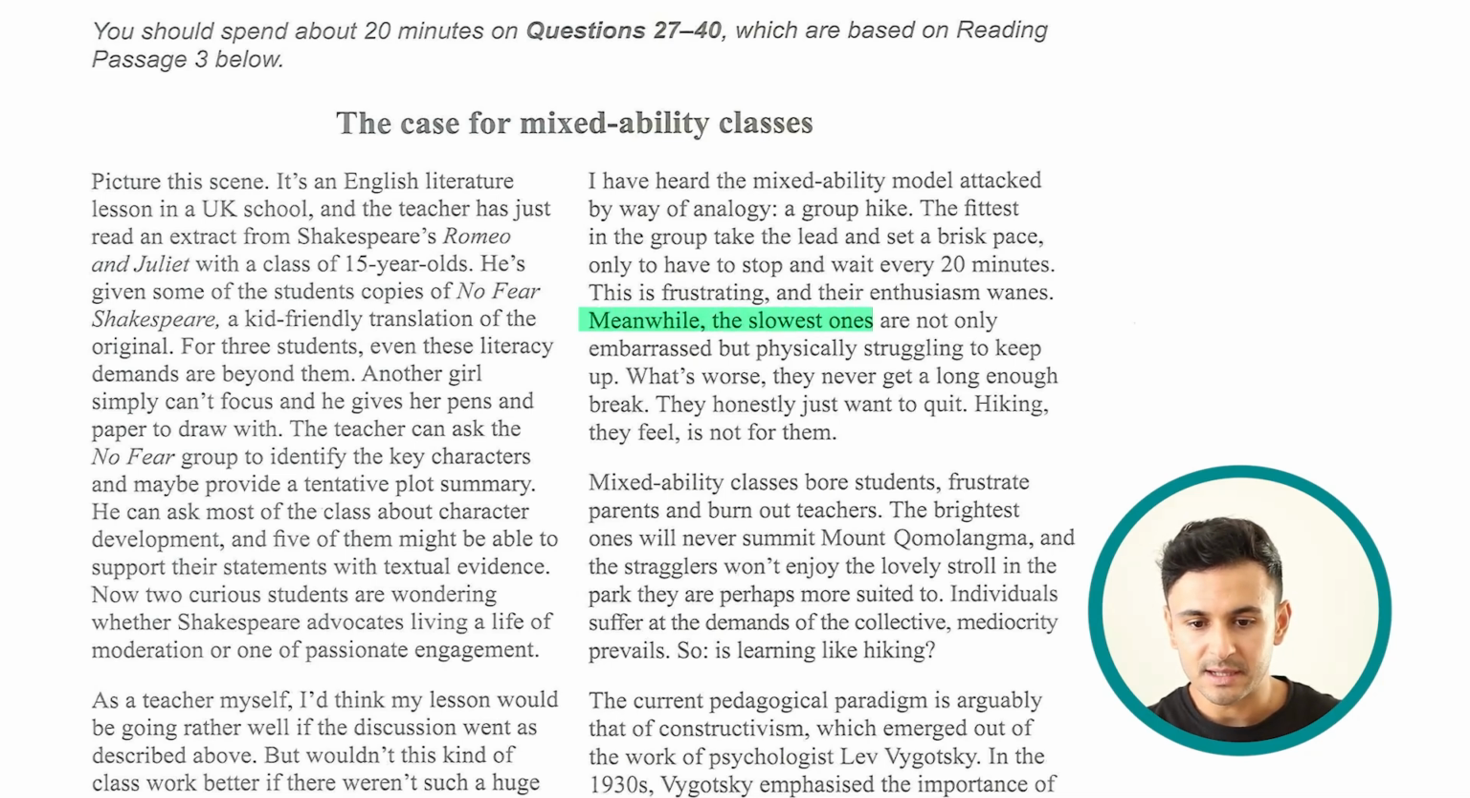Meanwhile, the slowest ones are not only embarrassed but physically struggling to keep up, and also those who we mentioned, who are less active, they cannot move at the same fast pace. They are also struggling and they feel really embarrassed psychologically. What's worse, they never get a long enough break.